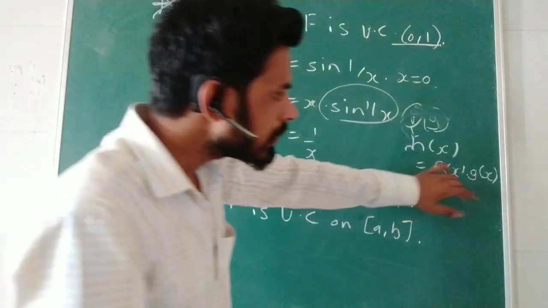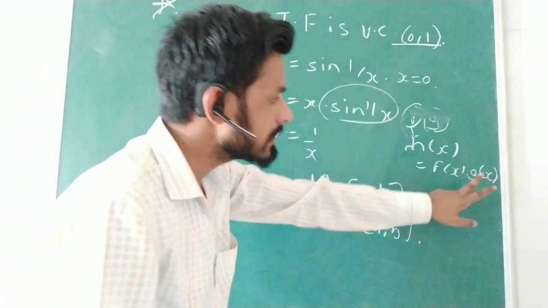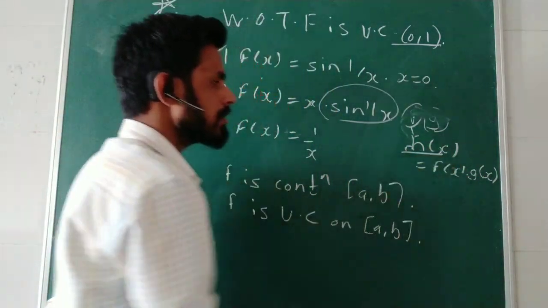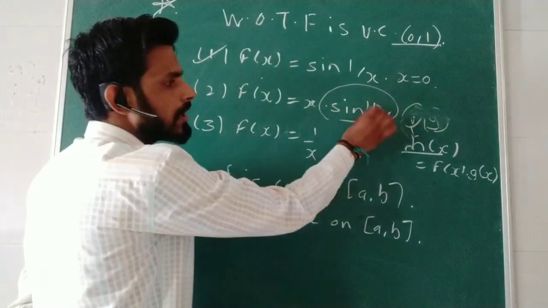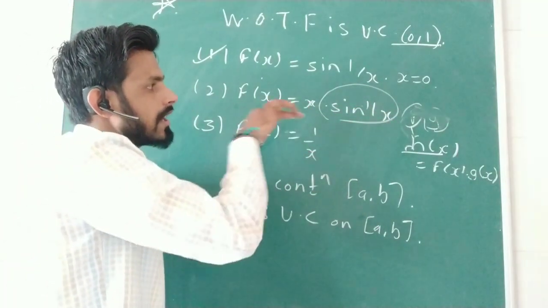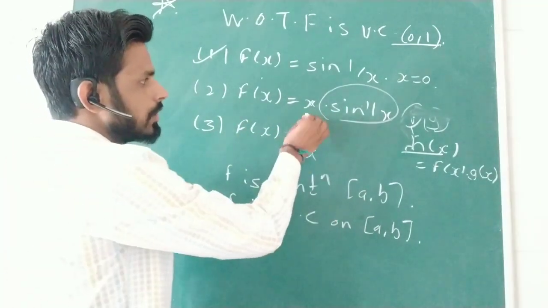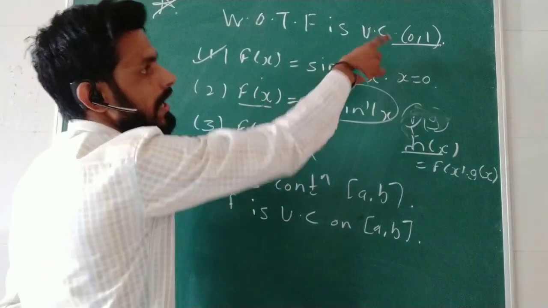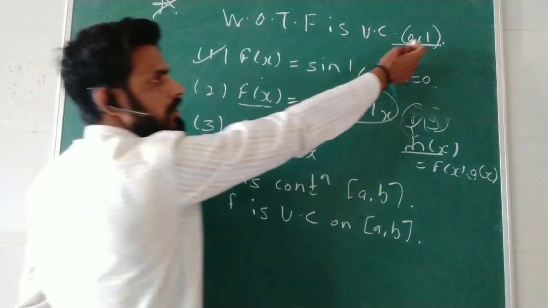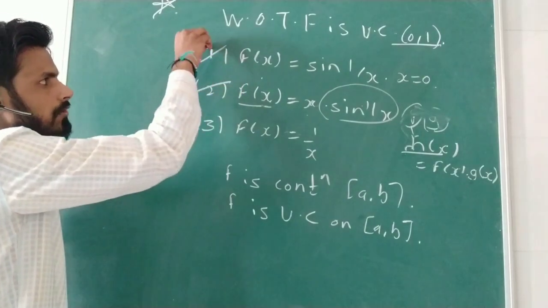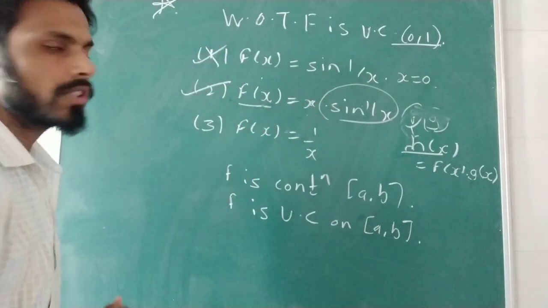If one of the functions is bounded and the second function approaches 0, then h(x) tends to 0. Clearly sin(1/x) is a bounded function and at x = 0, x tends to 0. So f(x) tends to 0, that means f can be defined at 0, and clearly at the point 1 f is defined, so therefore f is uniform continuous. So the first option is wrong but the second option is correct.